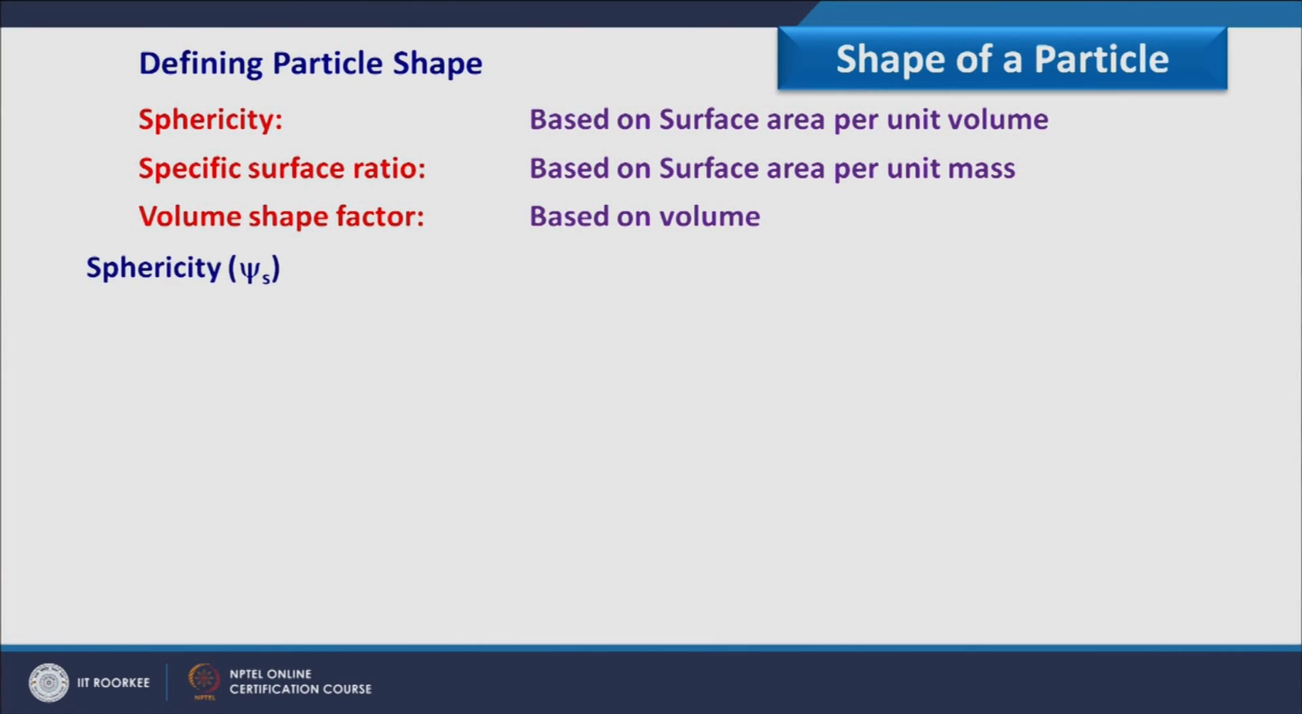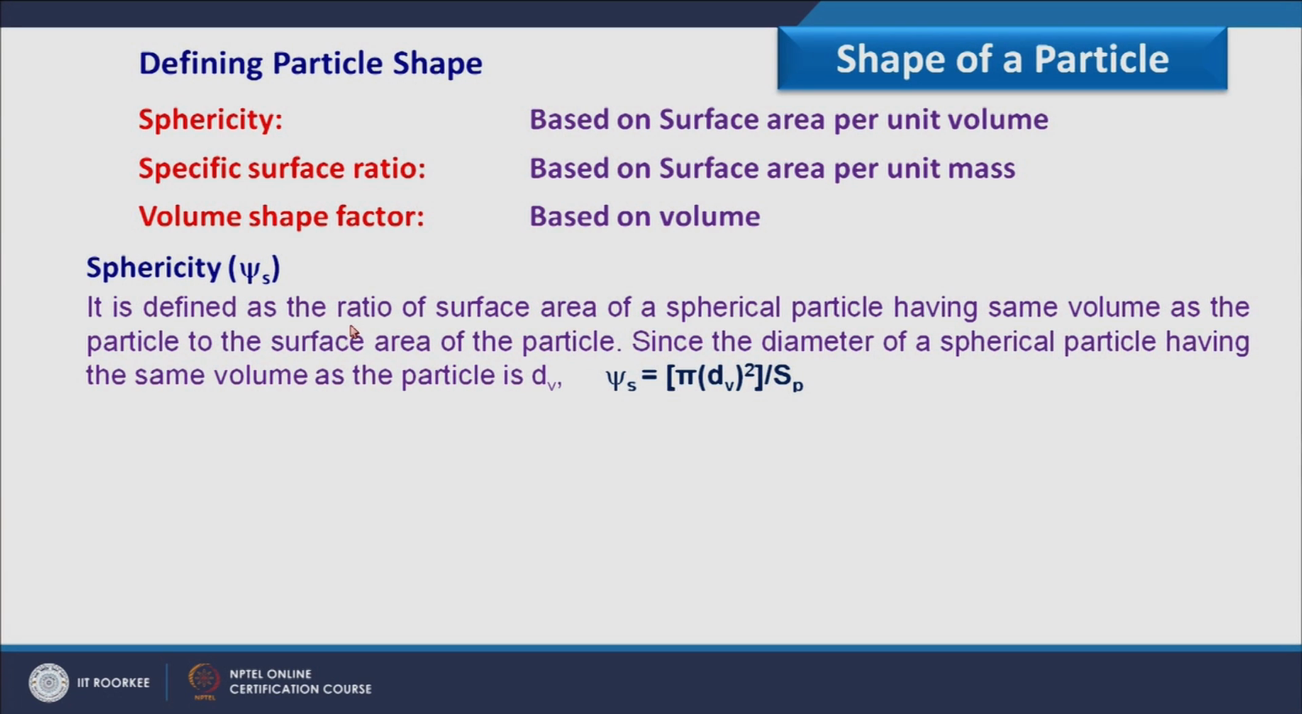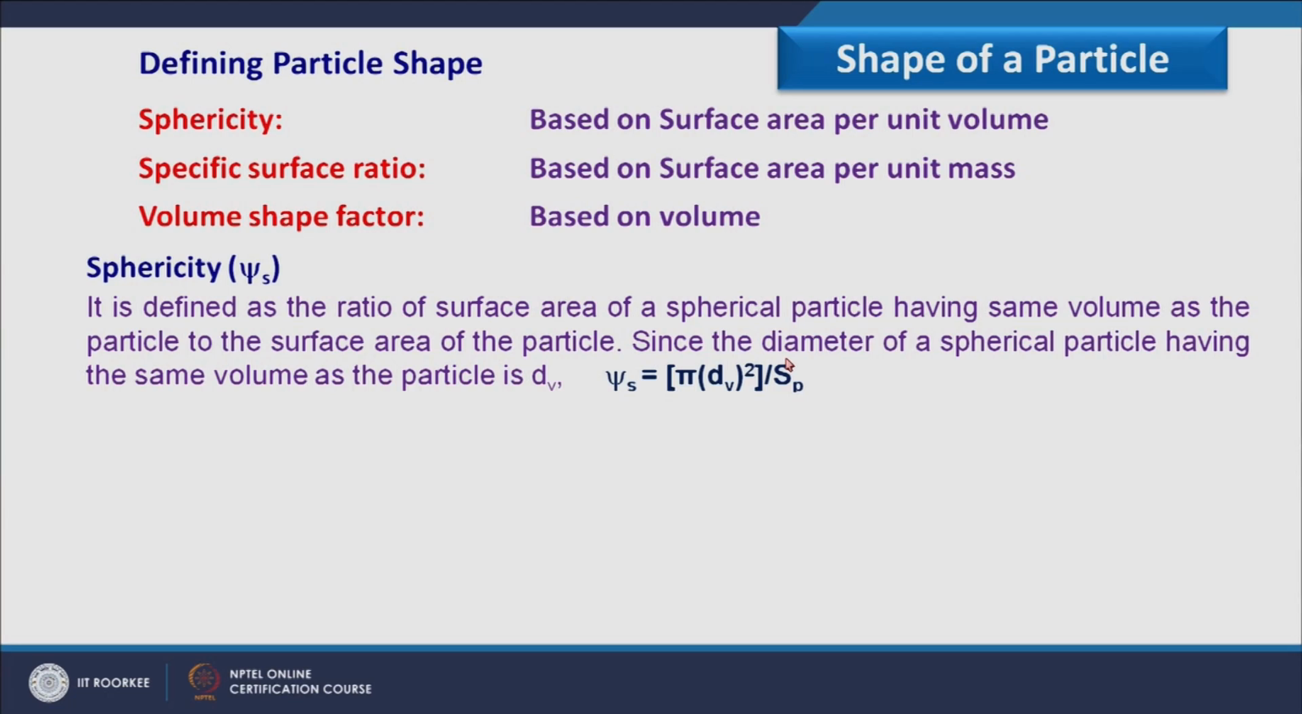So let us start with the sphericity. It is based on surface area per unit volume. It is defined as the ratio of surface area of a spherical particle having the same volume as the particle to the surface area of the particle. Since the diameter of a spherical particle having the same volume as the particle is dV, because in this case we are considering volume diameter instead of simple diameter, sphericity would be the spherical particle area divided by the surface area of the particle.